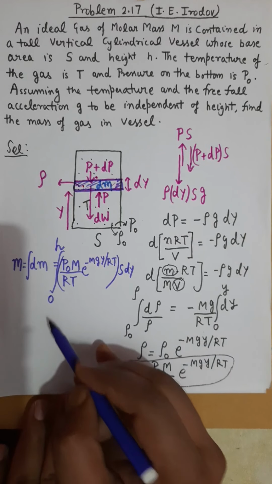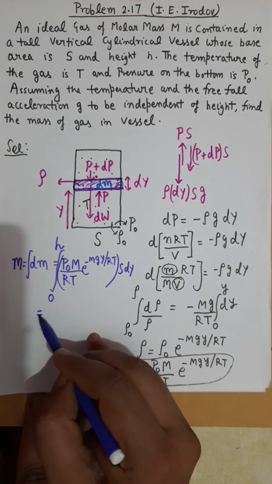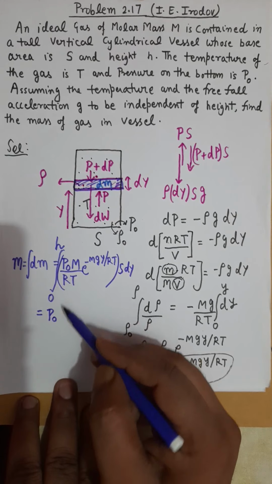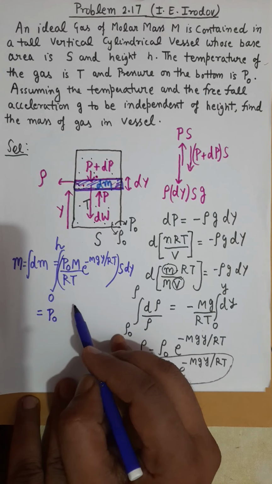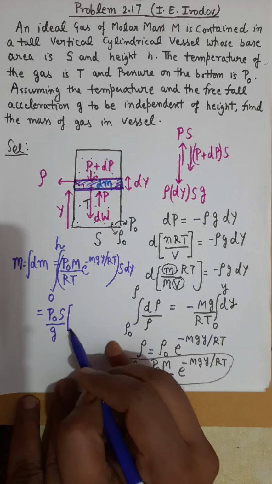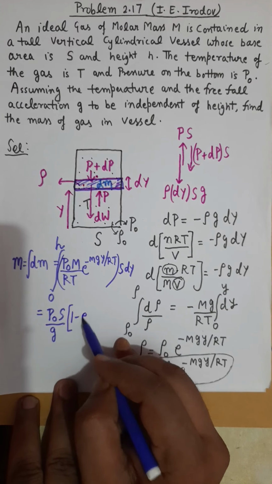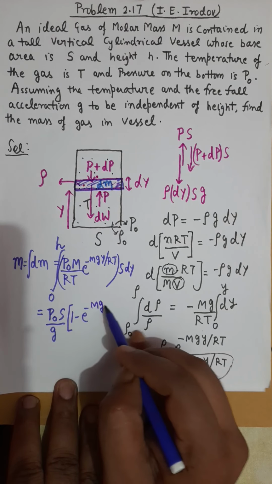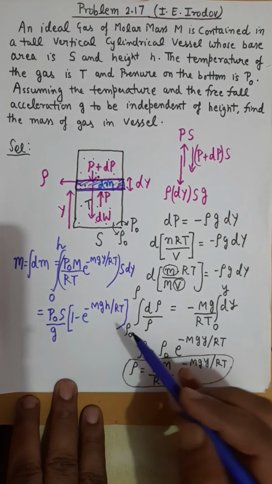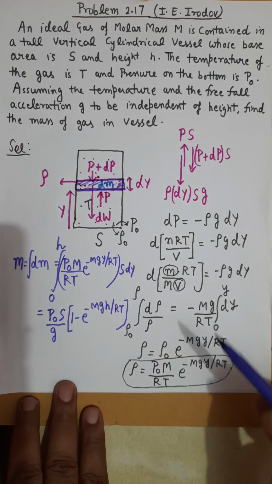And if you integrate it, put the limits, you will get the answer as P naught S, which is the cross sectional area, by g, in bracket 1 minus e to the power minus Mgh over RT. So this is the total mass of gas now.